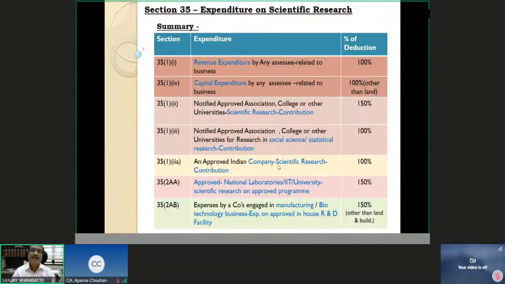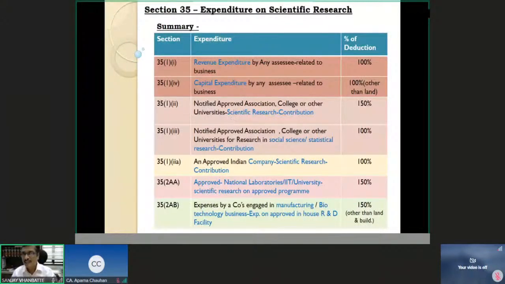Okay. Next one. If I give contribution to an approved Indian company, remember this, an approved Indian company for scientific research, any contribution I give, then I am eligible for 100%. Now here it was notified approved association, college or other universities.